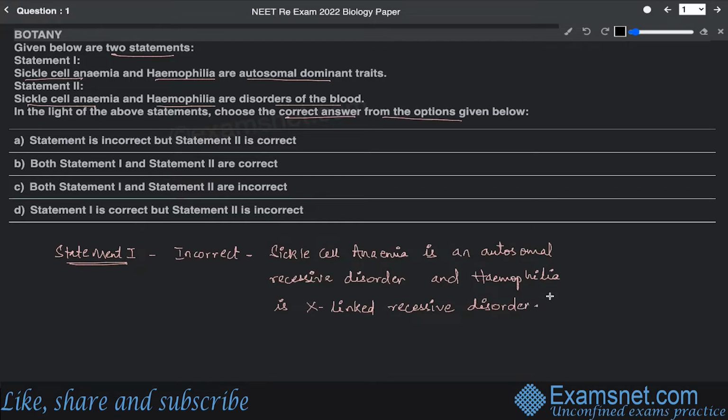So this is the correct statement. That means hemophilia is an X-linked recessive disorder and sickle cell anemia is an autosomal recessive disorder.